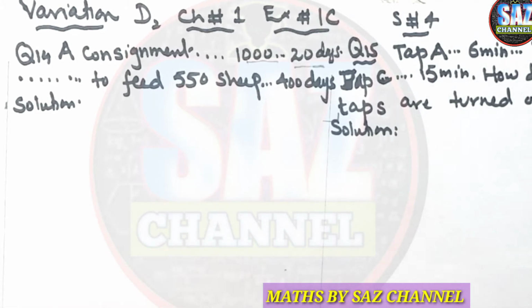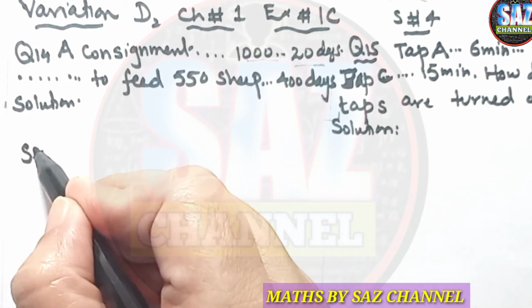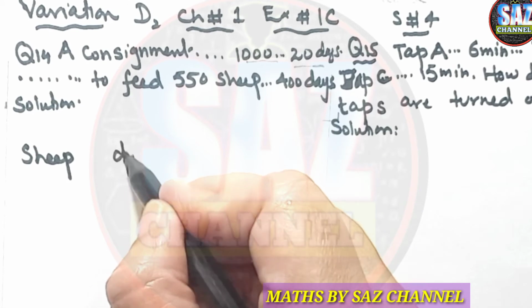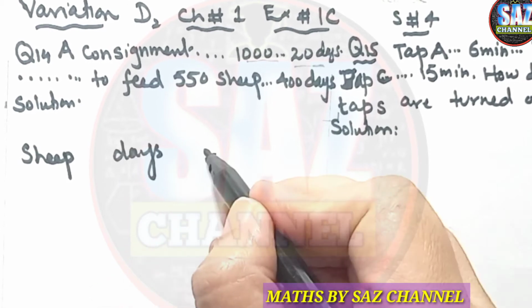Again, if we look at the question, it has three quantities: sheep, days, and consignment. So let's first write the relationship between them and see which quantities are in direct proportion and which are in inverse proportion. So the quantities are sheep, time, days, and consignment.